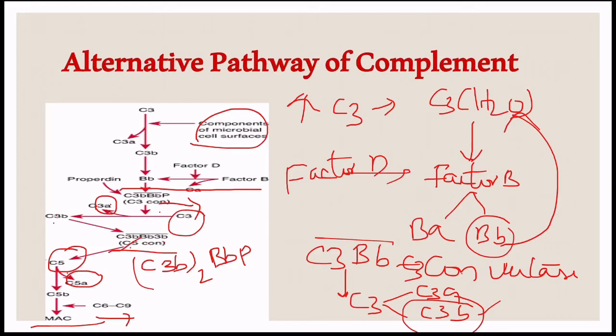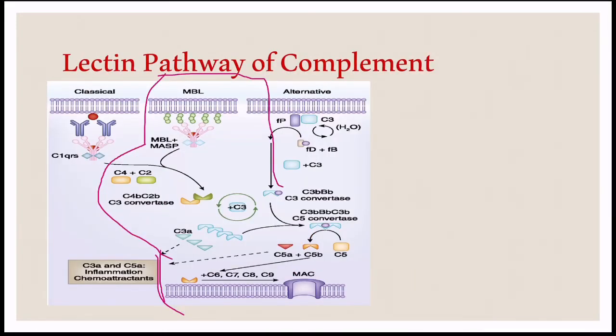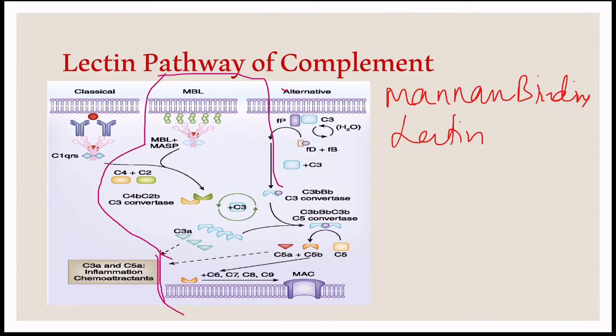The next one is the lectin pathway. In the picture, three pathways are shown: the classical pathway, the MBL pathway (MBL means mannan binding lectin), and the alternative pathway. Now I will explain the lectin pathway.